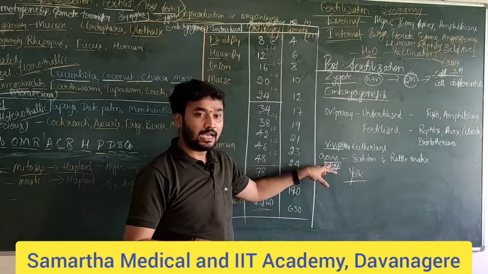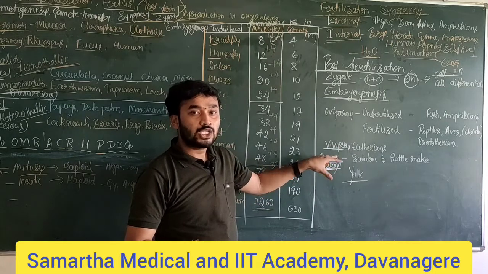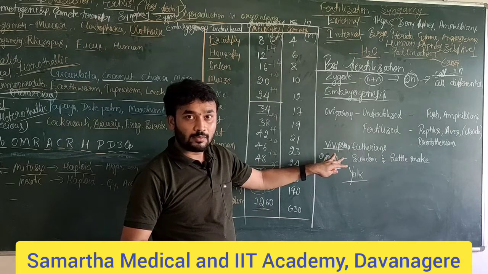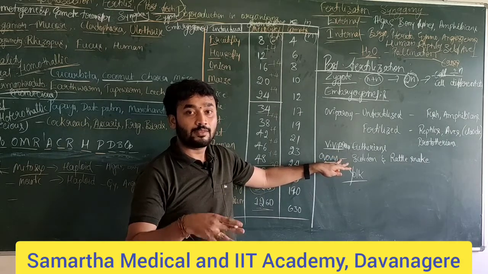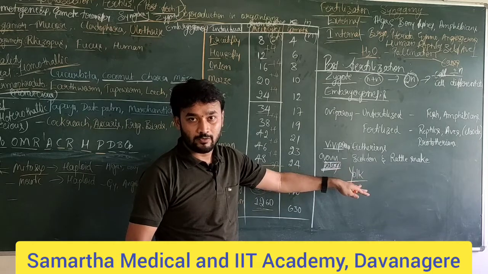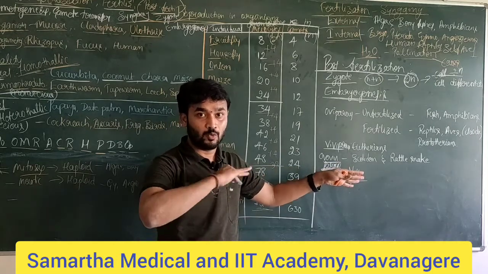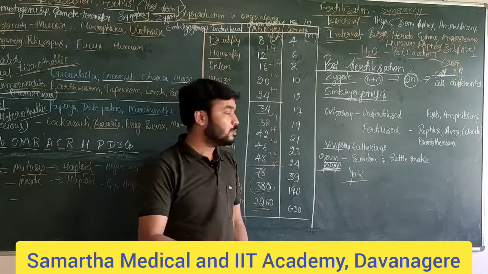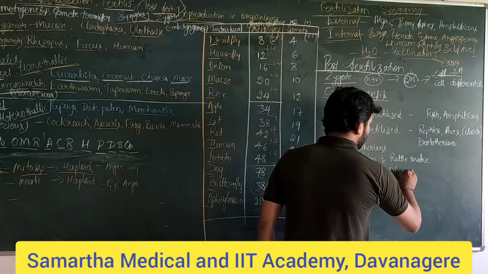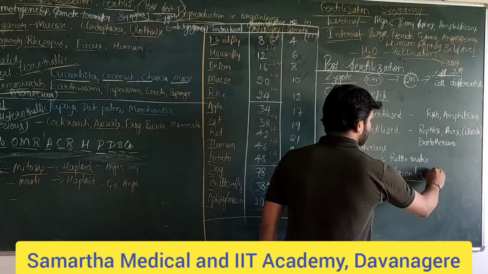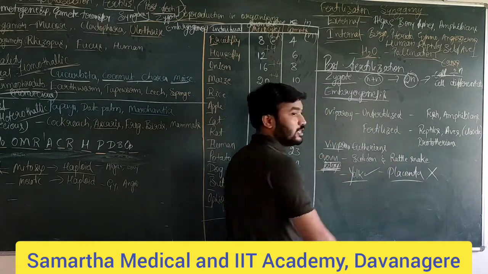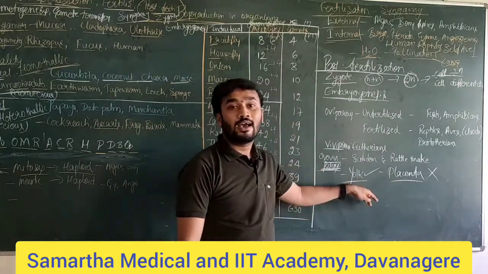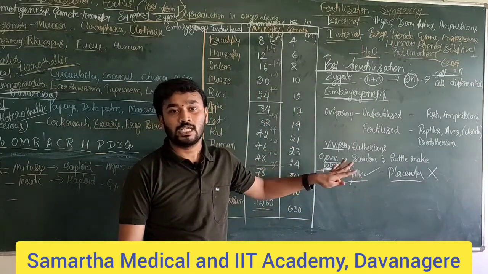So the fertilized egg will be hatched out in the female, or whatever parent or body. Not only the female; some animals, like the sea horse, have a male which gives rise to the birth of a new individual, with the fertilized eggs in the brood pouch. So that's why it is ovoviviparous. Here there is the absence of placenta. The placenta is absent, but the yolk will give the nourishment. Hence, there will be no parental nourishment. Directly only the egg yolk will give the nourishment for the development of the new individual.